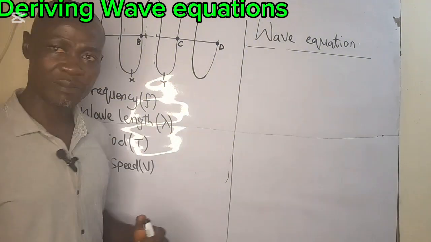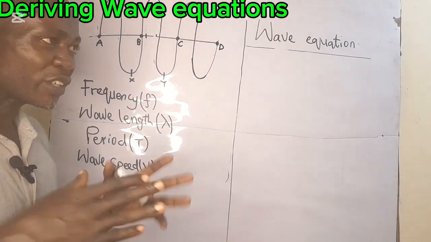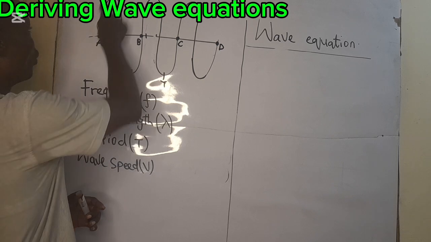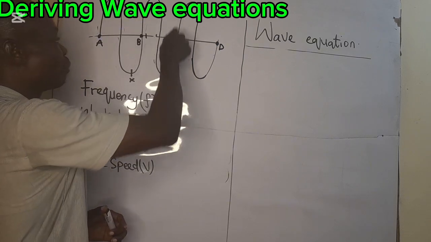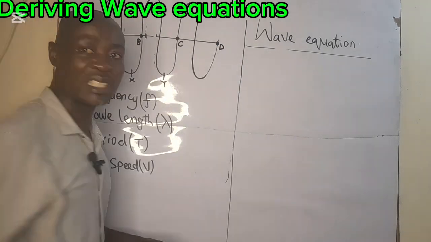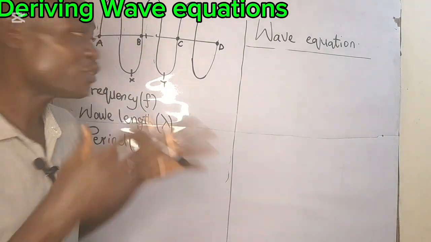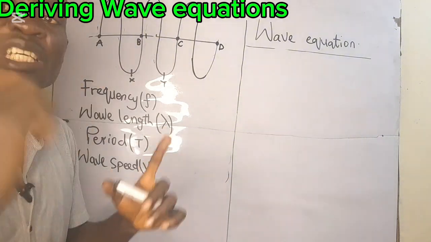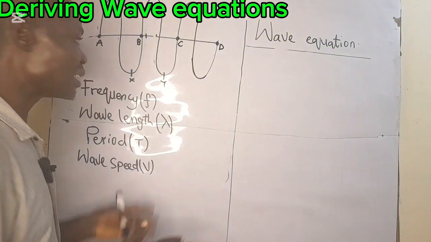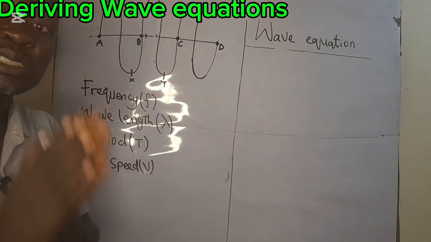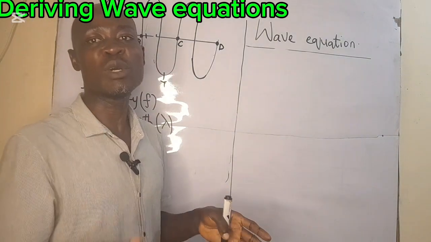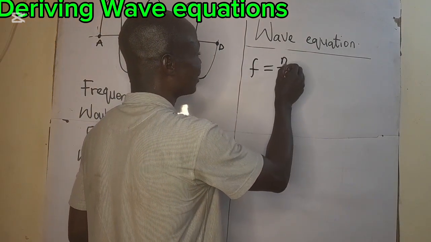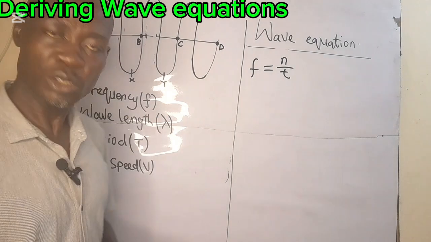Now, what is frequency? Frequency is the number of complete cycles of a wave made in 1 second. What that means is that if a wave travels from A to B, then from B to C, and then from C to D in 1 second, the frequency of this wave is 3, because it traveled 3 waves in 1 second. So the frequency of the wave is 3, the number of complete cycles of a wave in 1 second. So frequency is n, the number of cycles, over t.